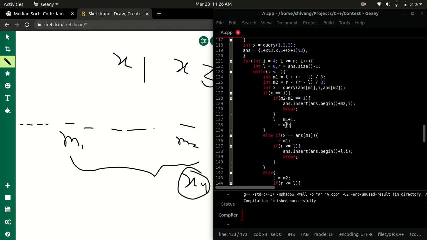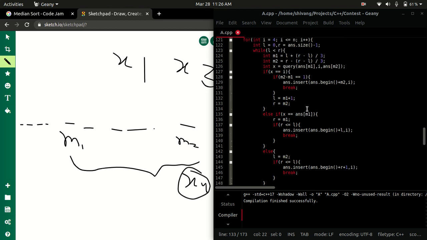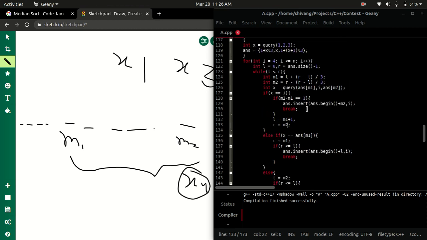See, I have done plus 1 here but not minus 1 here, and in some places I have not done plus 1. That's for index fixing. So if you play around with it a bit, you'll understand where to do plus 1, where to do minus 1. You can do it differently as well. This is just what I chose to go on with. So you can remove this and do minus 1 here as well, but then you'll have to fix it appropriately at all the different places. So I am sticking with this one.